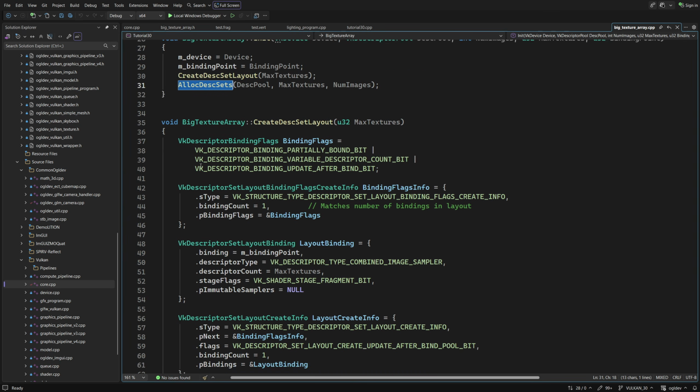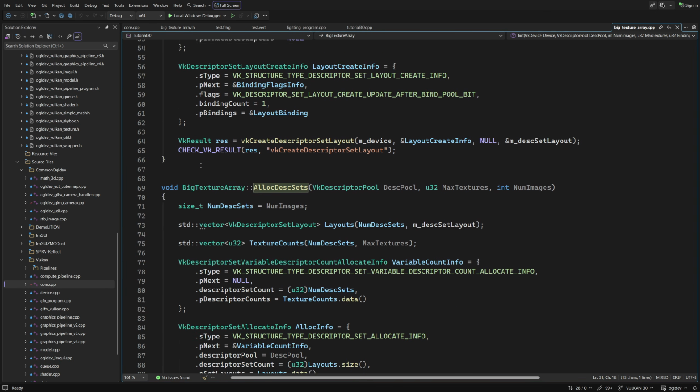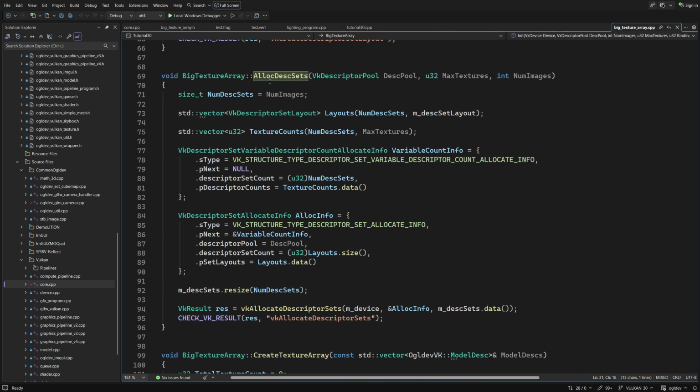Next we have the allocation of the descriptor set. This is pretty standard, so I just want to point out that because of the variable descriptor count bit flag, we have to specify the descriptor set variable descriptor count allocate info structure. It points to an array of unsigned integers. The size of the array matches the number of descriptor sets, which is the number of images, and the value in every element is the maximum number of textures.